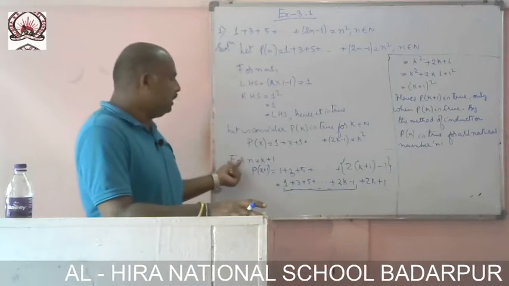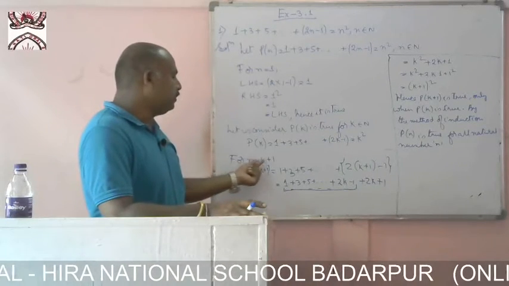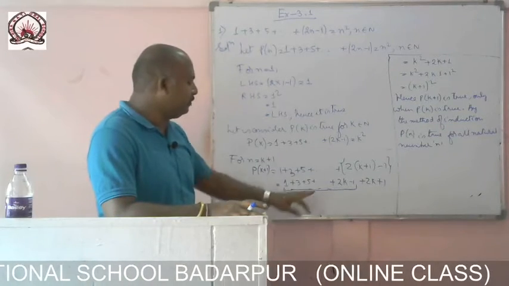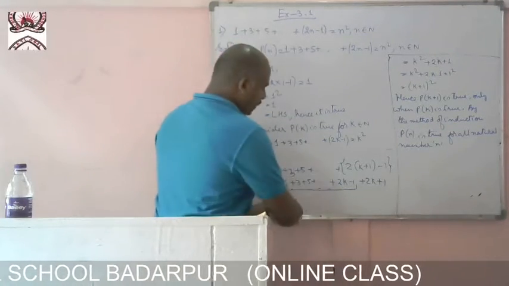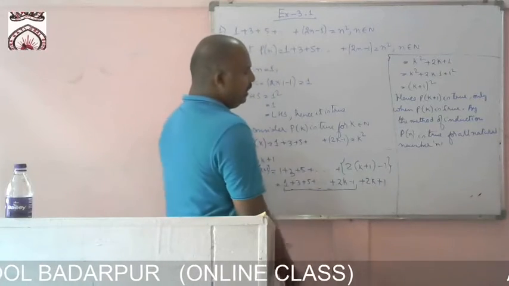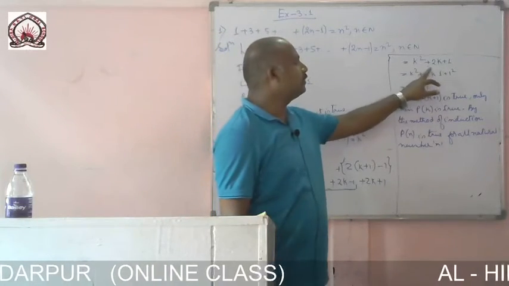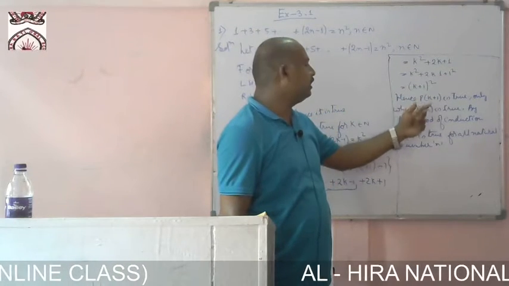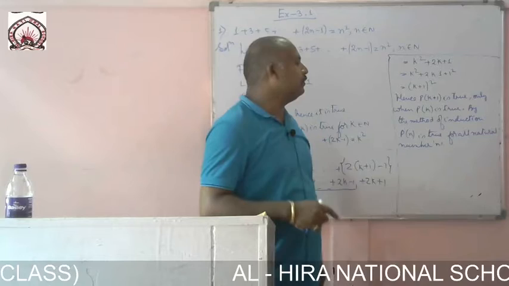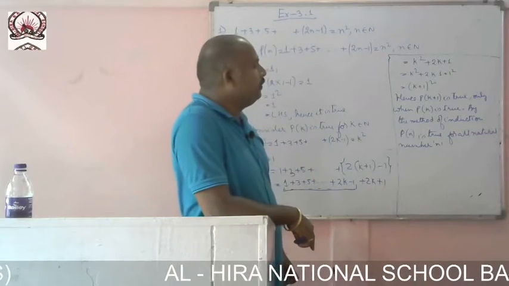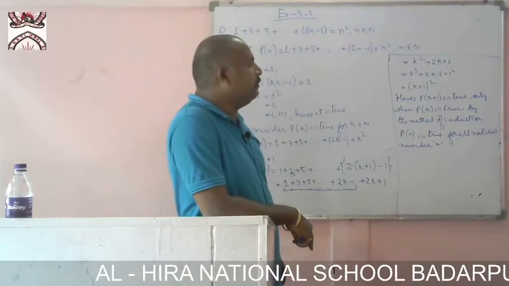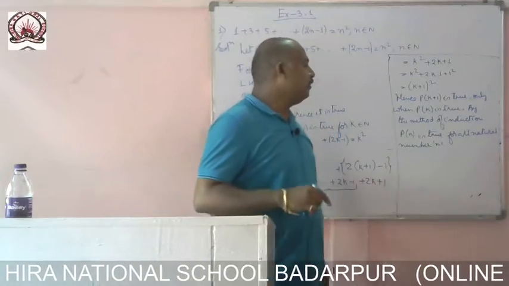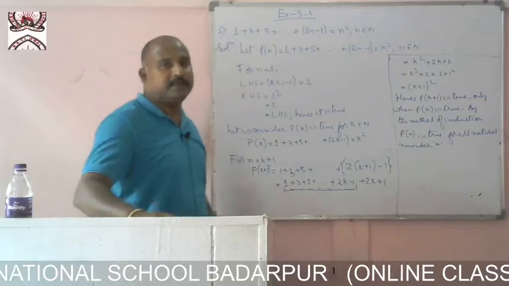Then we are getting k square. Now we have to prove for n equal to k plus 1, the P of k plus 1: 1 plus 3 plus 5 up to, from here to here we are getting k square, then twice k plus 1. So k square plus twice k plus 1 is nothing but k plus 1 whole square. Hence P of k plus 1 is true only when P of k is true. By the method of induction, P of n is true for all natural number n. Okay.